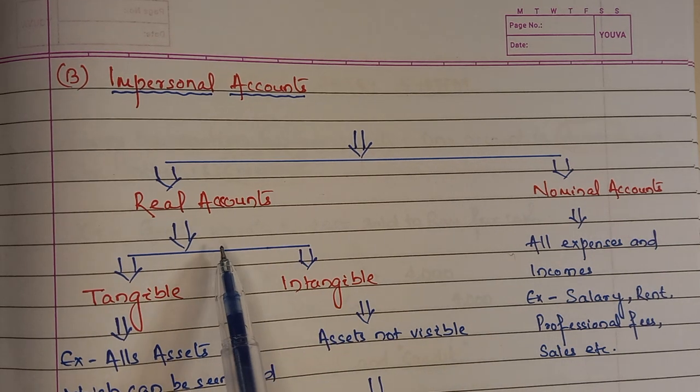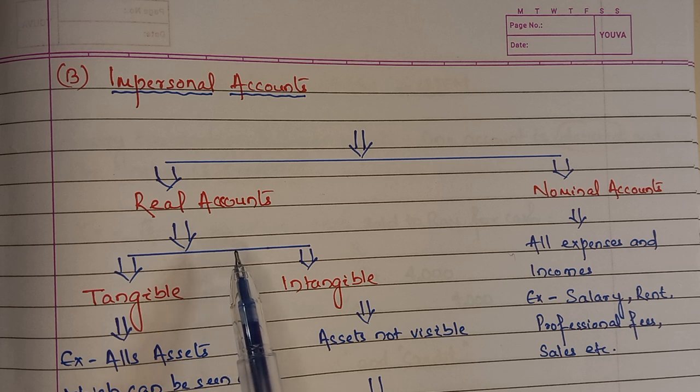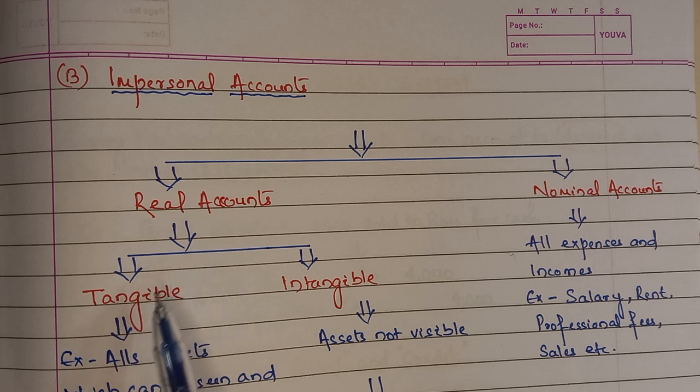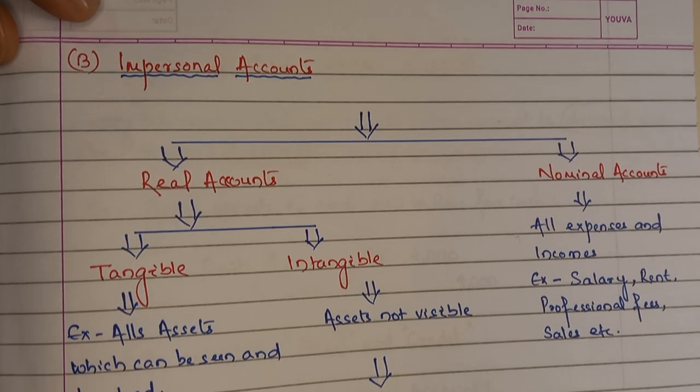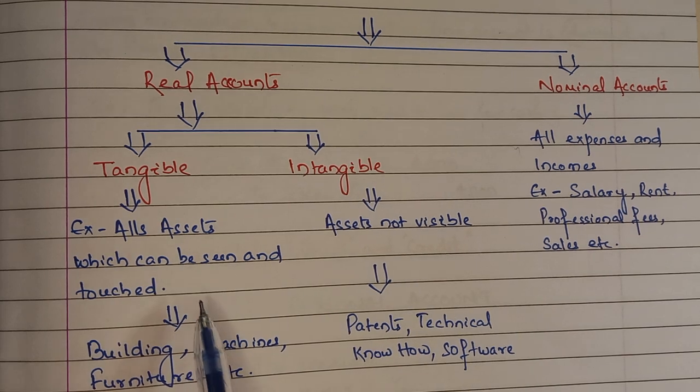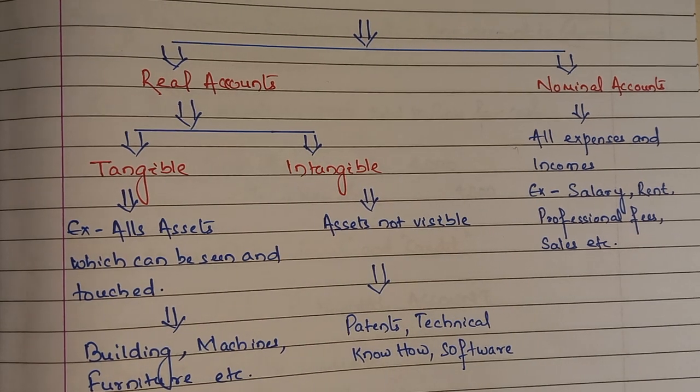When it comes to real accounts, this generally covers all the assets of the company or business. When we talk about assets, they can be of two types. One is tangible, one is intangible. Tangible means these assets can be touched and seen, correct? You can feel it.